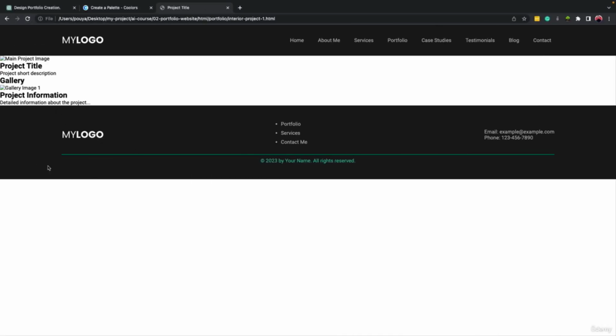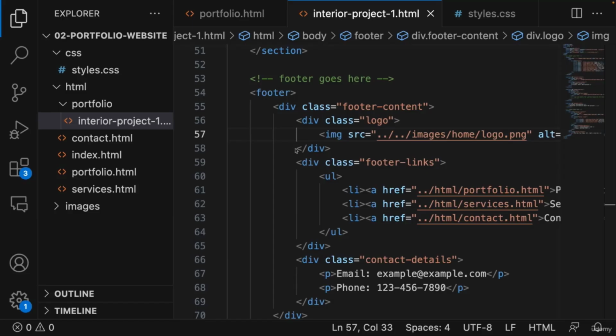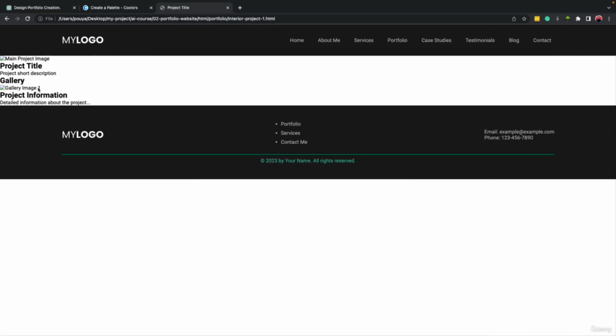Okay. So the structure is working fine. We need to add the images and the style. So that was all for this lesson, for the structure of it, and in the next lesson, we will work on the style of it. All right. So the structure is working fine. Now we require adding the images and the style. So for now, let's add the images.